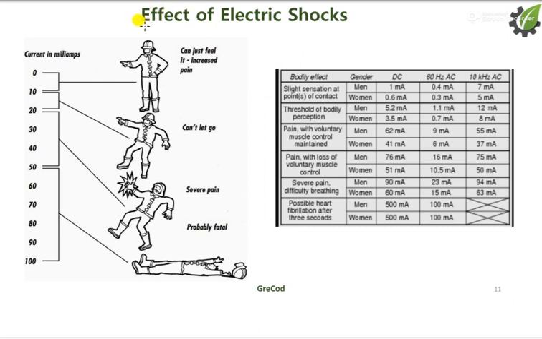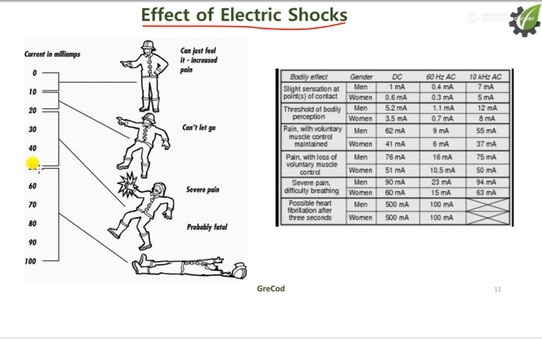Effect of electric shock. If 0 to 10 milliampere current passes through, the person can just feel it, and pain increases. If the current is from 10 to 20 milliampere, he can't let go. After that, 30 to 50 milliampere, he will have severe pain.